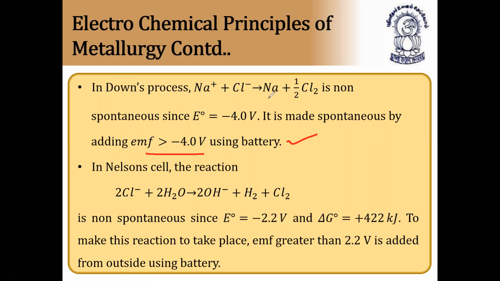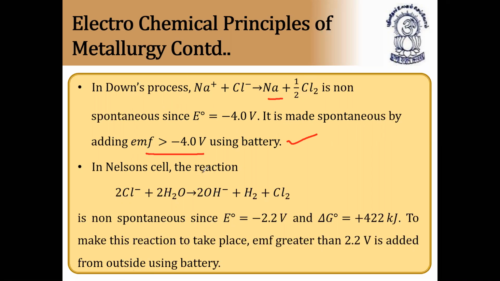So in the Downs process, we can extract sodium. By applying EMF, we can change a non-spontaneous reaction to spontaneous. This is very, very important.